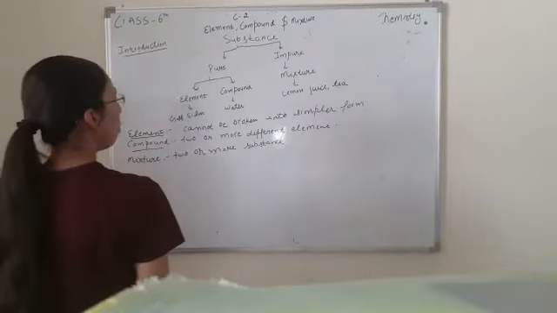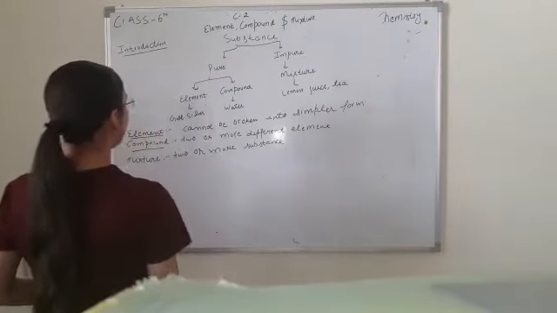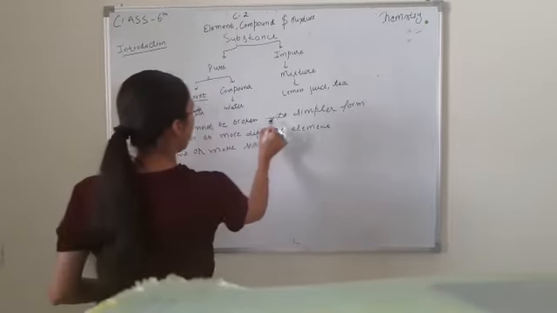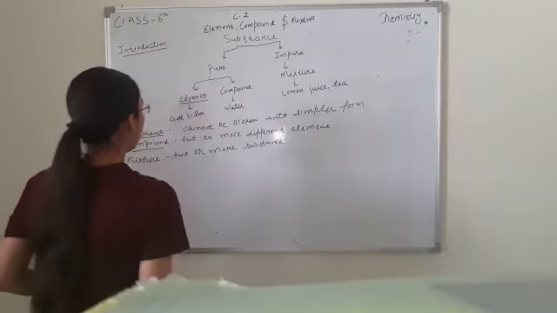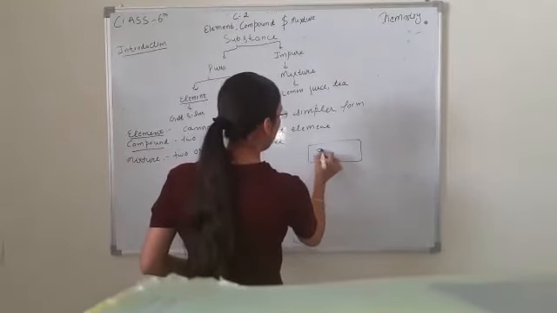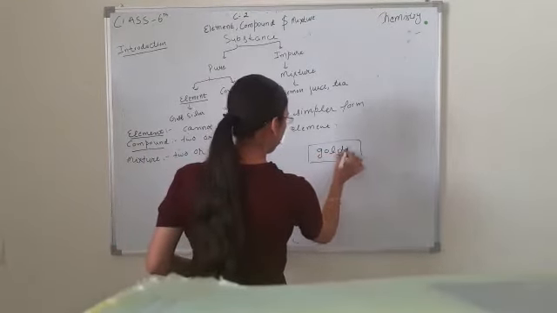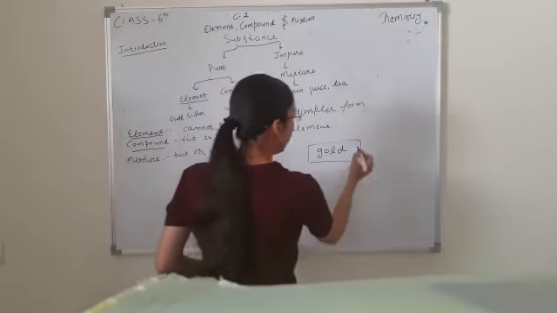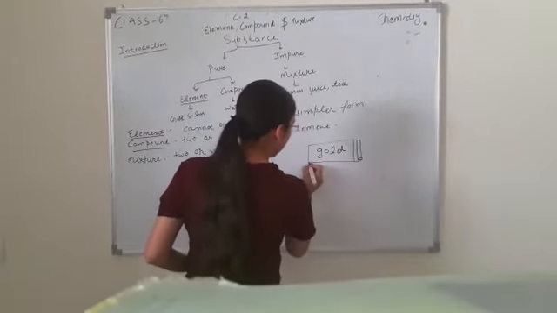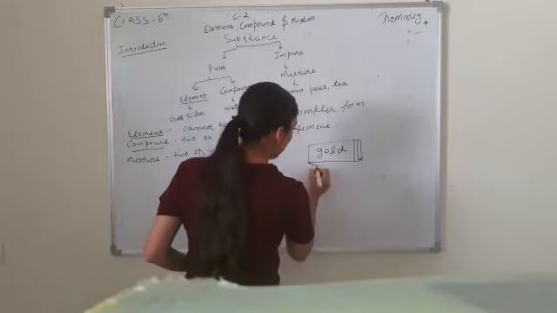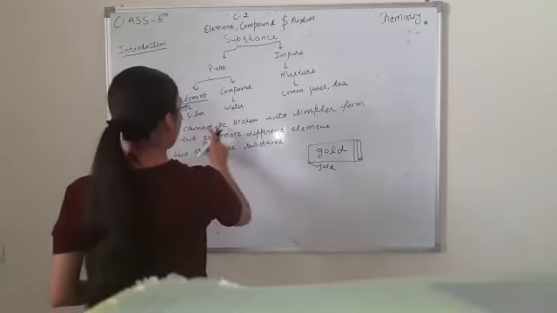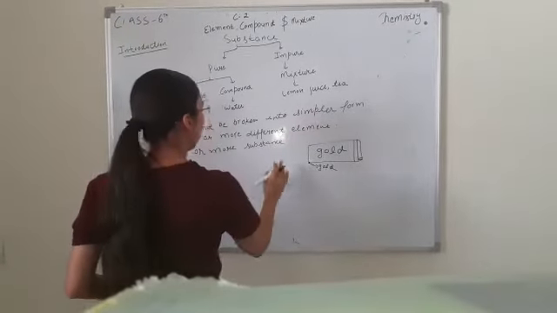Now, next, what is a pure substance and what is an element? Element is that thing which cannot be broken into a simpler form. For example, we can take a gold sheet. If we cut the gold sheet into smaller parts, the smaller part is of gold. That means the element cannot be broken into a simpler form.